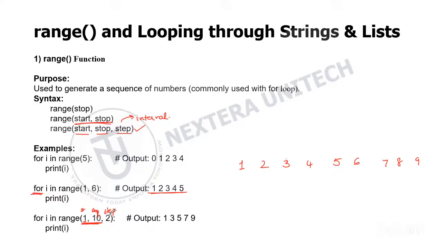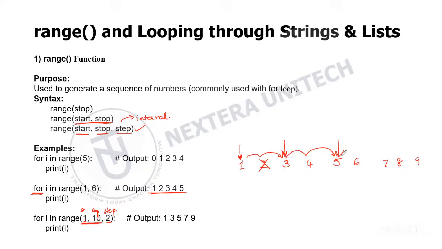Then we have a step value of 2. First it will consider the first number, and then from here it will take the second element, that is 1, 2. So it will point to 3 now and skip 2 because that's the interval. From here it will again take the second element because the step value is 2, that is 1, 2, and it will point to 5.